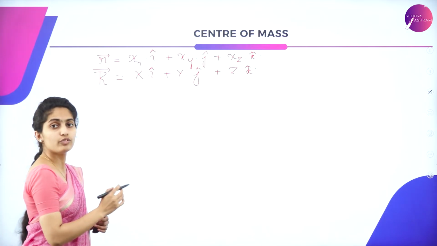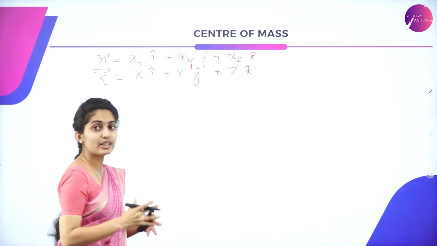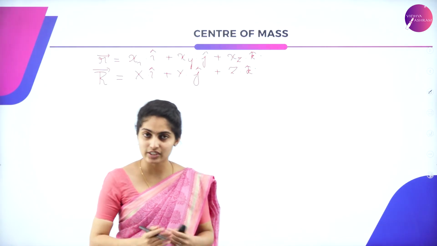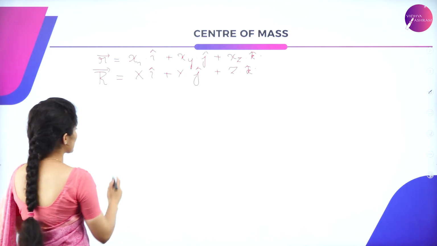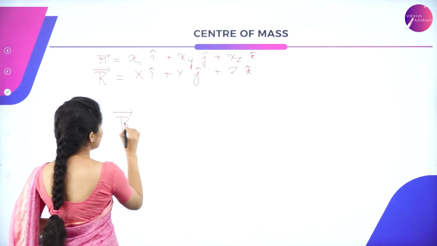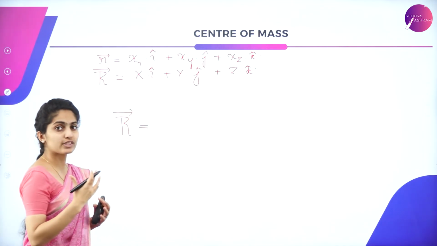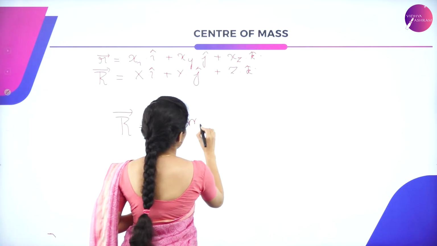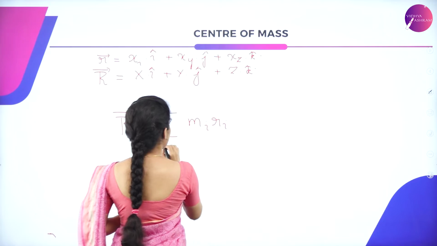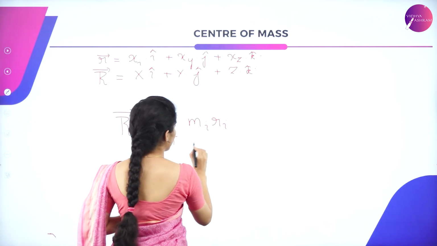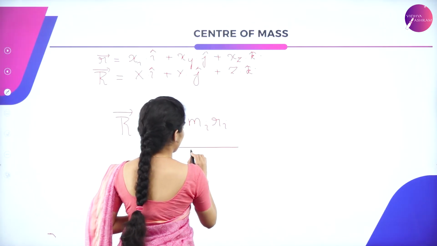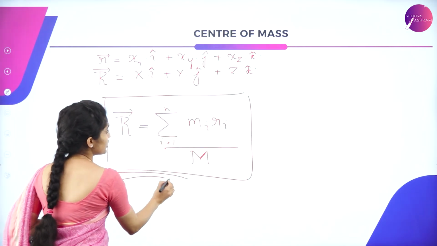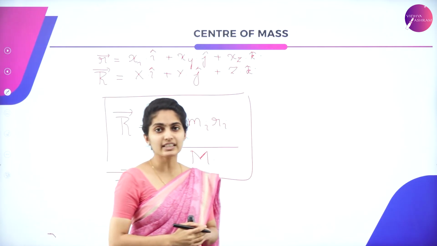So the final equation for a system of particles distributed in space is that the position vector of the center of mass is given as summation mi into ri, i equal to 1 to n, divided by M. This is the position vector of the center of mass of particles distributed in space.